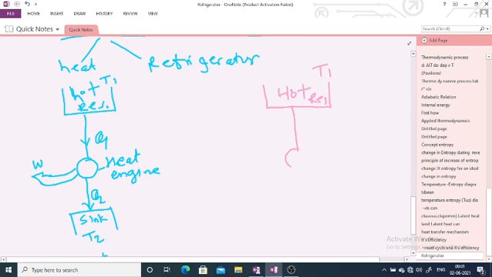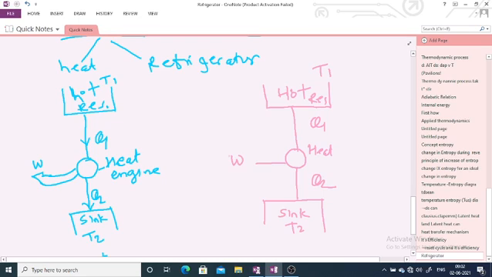This is your heat engine. Here is also the work done. Here is a sink. Temperature is T2. Now you have to separate your refrigerator from your Carnot heat engine. Remember, here Q1 is an amount of heat, here Q2 is an amount of heat, and here is the work done.